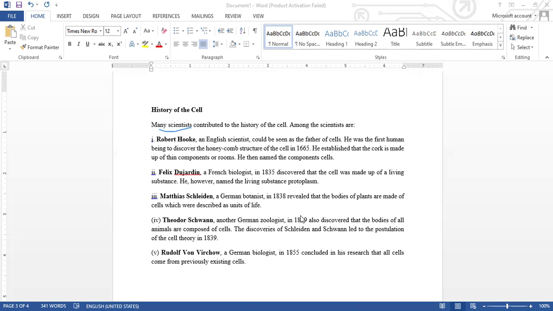Instead, new cells come from previously existing cells. If you look at this very well, it would mean that as humans, when we started in our mother's womb from a single cell, other cells did not come from any other place other than the existing cell, which is the egg, or in this case, the zygote.